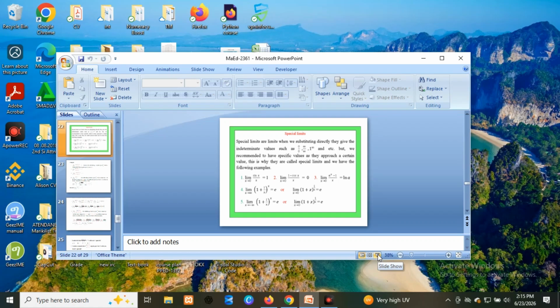Hello everybody, this is MaEd 28361 part 3, given to second year, first semester, which deals with special limits. The last two parts dealt with the infinity limit and limit at infinity. So special limits are limits